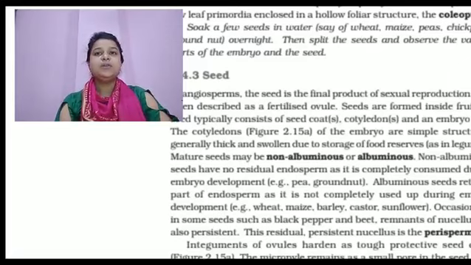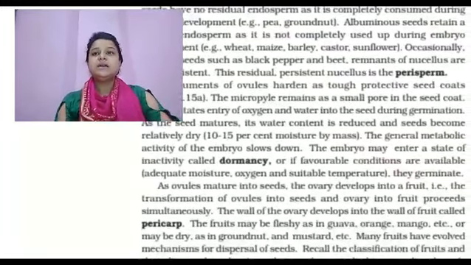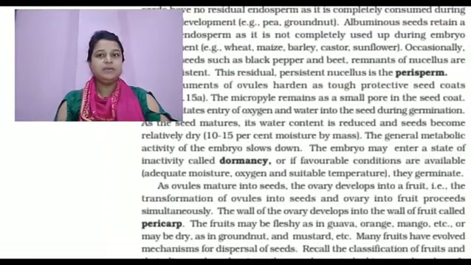The micropyle is a small opening on the seed coat that facilitates the entry of H2O and O2 into the seed. The hilum is the scar on the seed coat. Seeds may be albuminous or non-albuminous. The perisperm is the remnant of the nucellus that persists as a black paper-like layer.